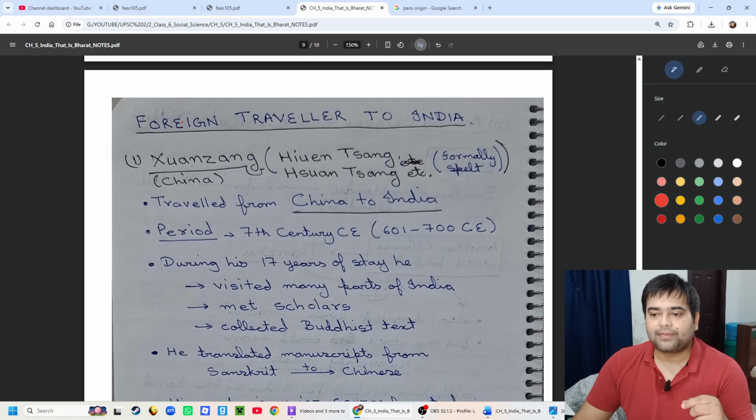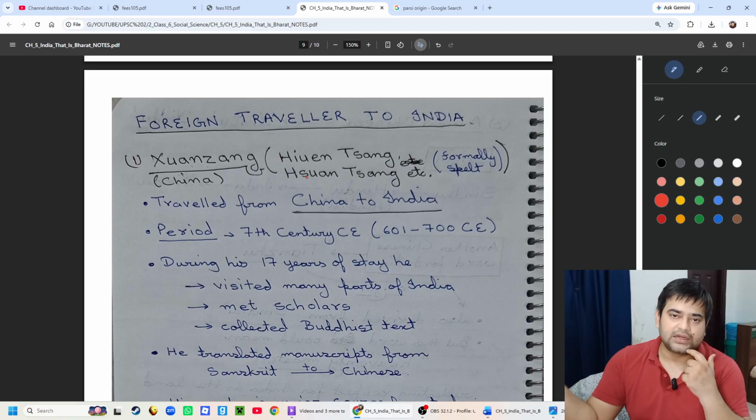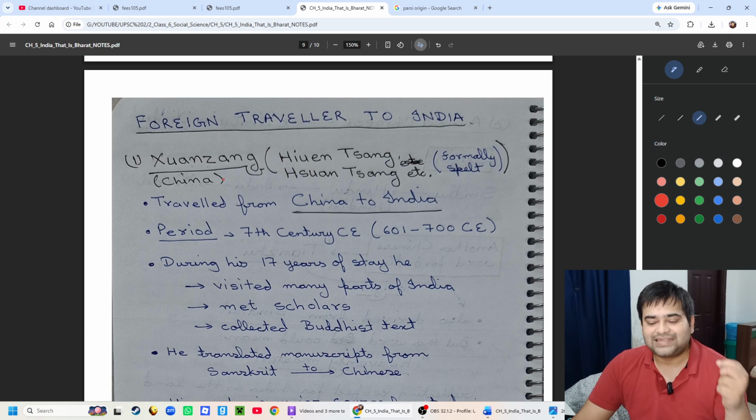Now let's discuss the foreign travelers to India. So only one foreign traveler. Later in our NCERT journey, we will study about other foreign travelers also. So Xuanzang came from China. He is also spelled as Hiuen Tsang or Huan Sang. The spelling is different, pronunciation is the same, hopefully. He traveled from China to India. So he was Chinese who traveled from China to India.